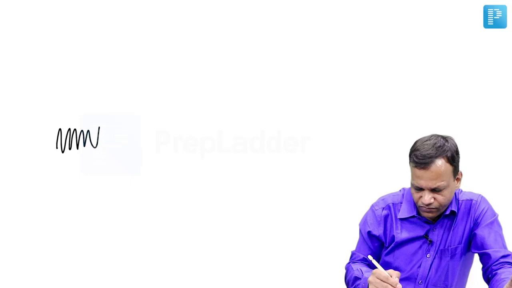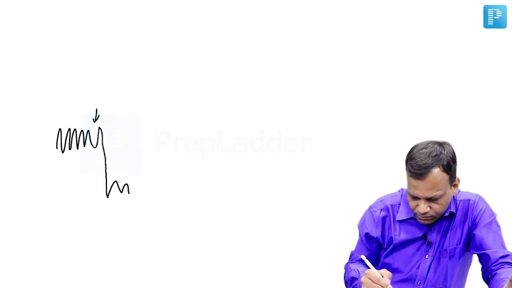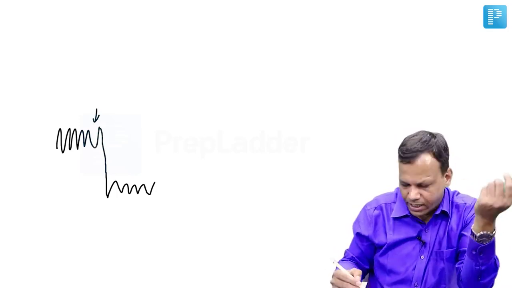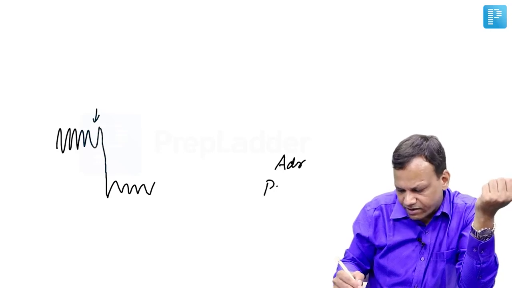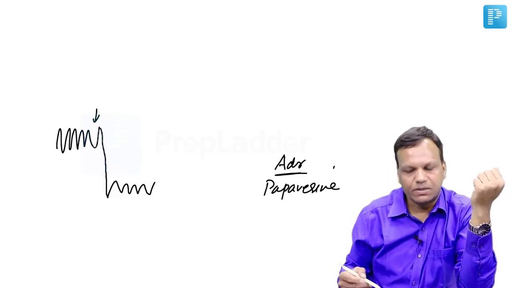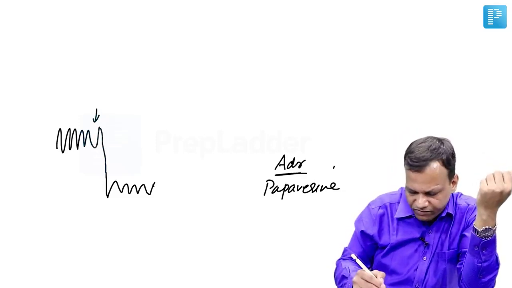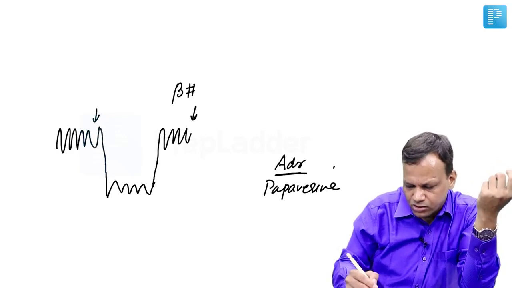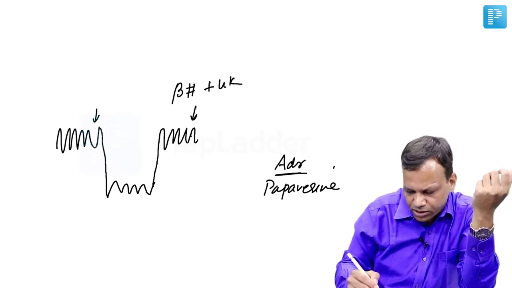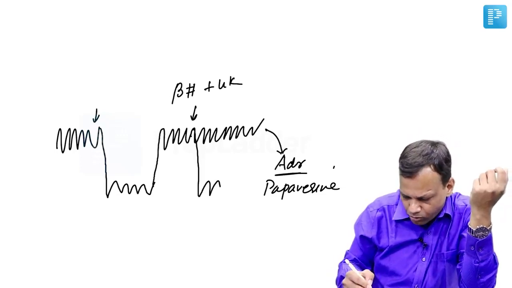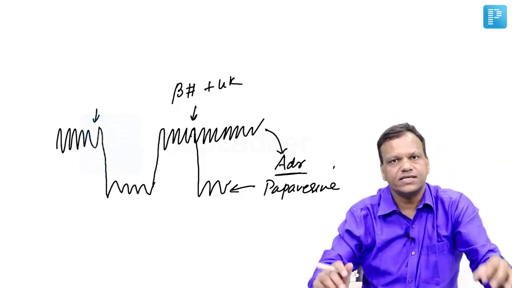Easy. Similarly, this is the normal contractions. We give unknown drug and the graph falls. So that means it is a depressant of ileum. And for depressant of ileum again 2 types are given. One is adrenaline and second is papaverine. So both adrenaline and papaverine can depress, but adrenaline action we can block. So after washing, taking normal contraction, we give a beta blocker, as adrenaline mainly acts through beta receptors. Then again give the unknown drug. If the contraction does not fall further, that means action has been stopped. The answer will be adrenaline. But if the contraction still becomes low, the answer is papaverine. Okay? It is that easy.